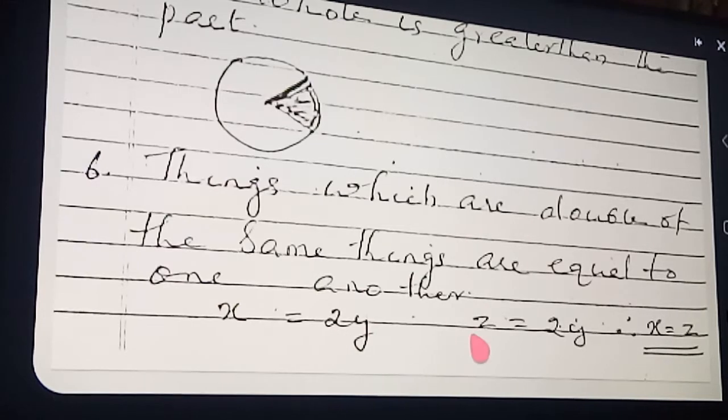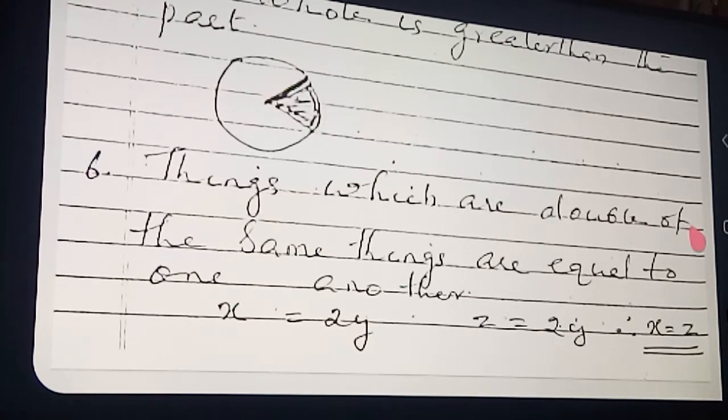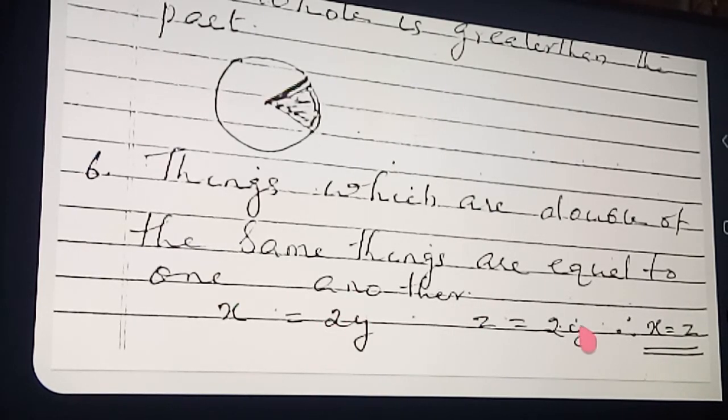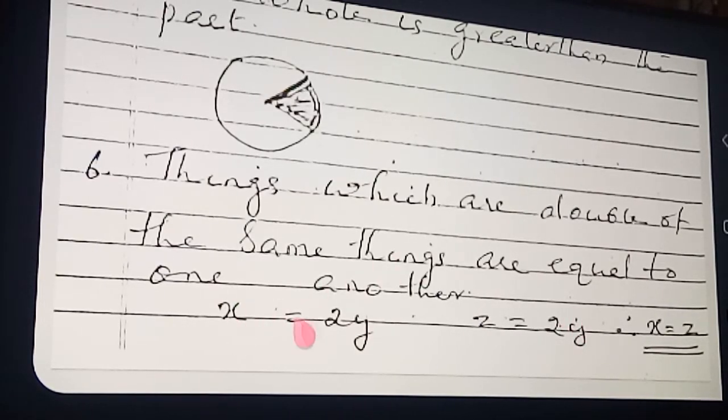This X will become equal to Z. Any two things you take, the double part, the same thing doubled. Here Y, here also Y. I take the double, so 2Y, and here also 2Y. So double of the same thing is taken. X is equal to Y's double and Z is equal to Y's double. So things which are double of the same things are equal to one another. Then X and Z are equal.